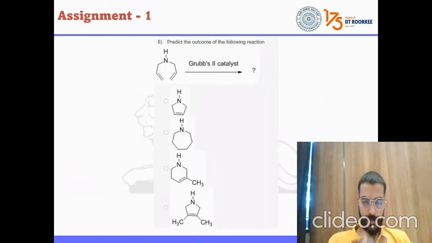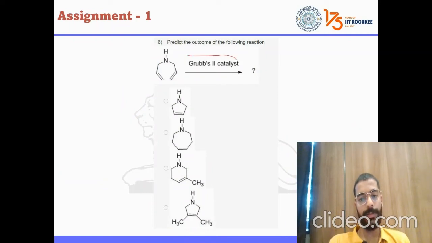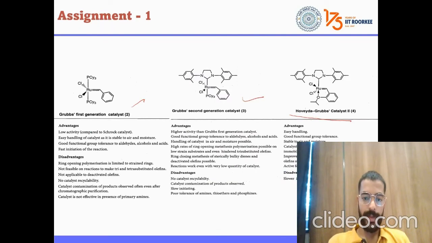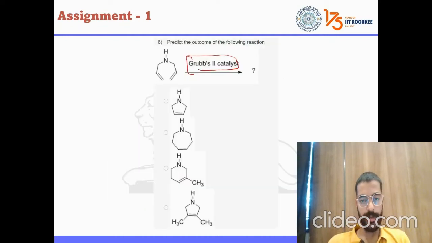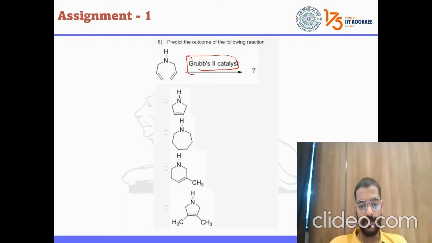Fine. We have to go to the next question. Predict the outcome of the following reaction. This is the Grubbs second generation catalyst, right? And I have explained here the advantages and disadvantages of this Grubbs catalyst. So come on, tell me the answer. You have 1 minute. It's not a big question, not at all. Okay, the answer told by Hemavati Mohan is B. She is saying this is the correct answer. Anyone else?